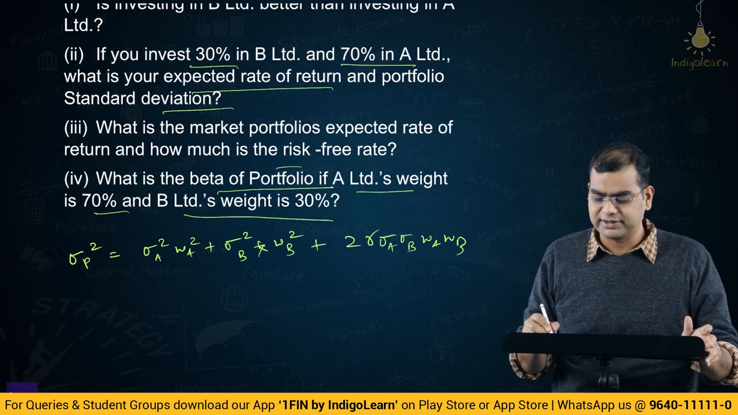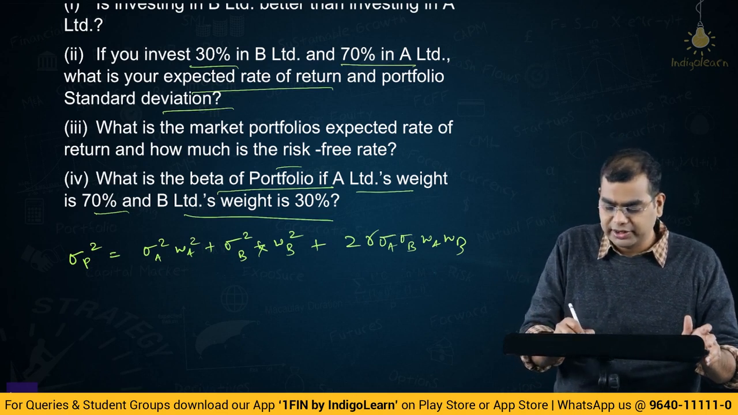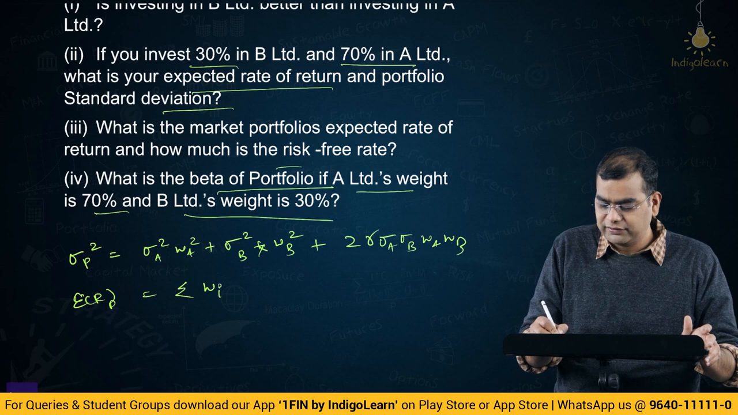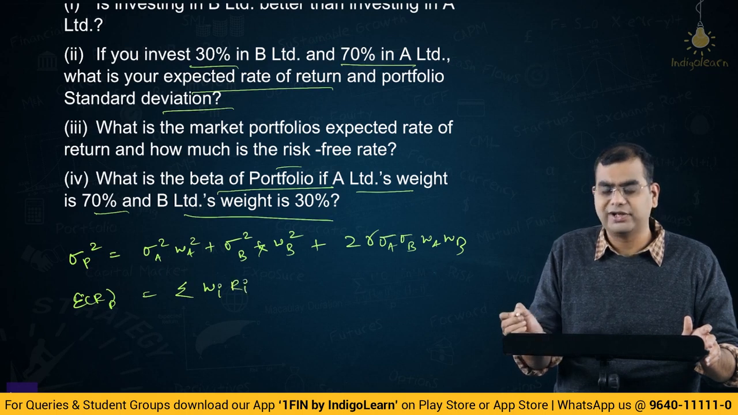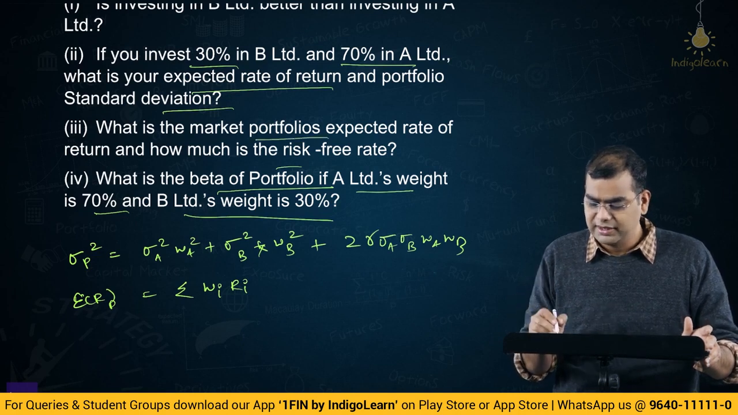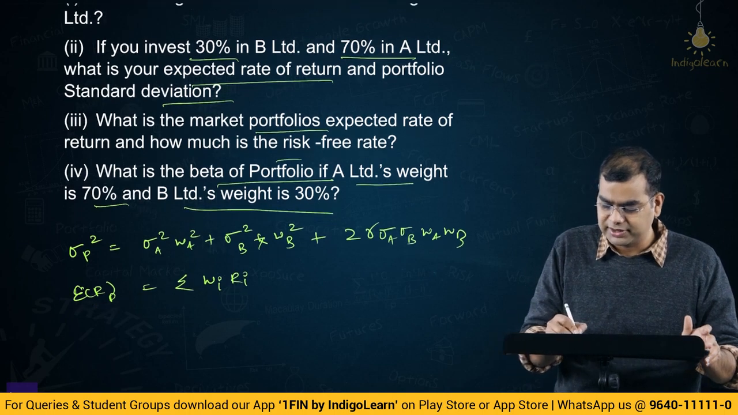So, this is portfolio variance, and portfolio expected return is sigma of weight of each individual stock and return of individual stock. There are no probabilities and all that, so it is fairly simple. What is market portfolio's expected rate of return? Risk-free rate, will come to that. Beta of the portfolio, if A's weight is, yeah, beta is also the same simple thing.